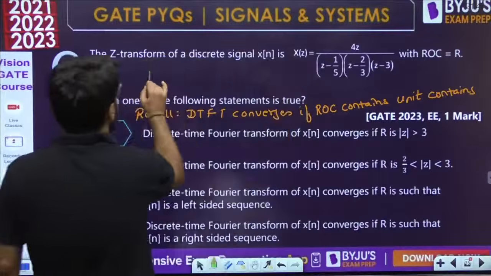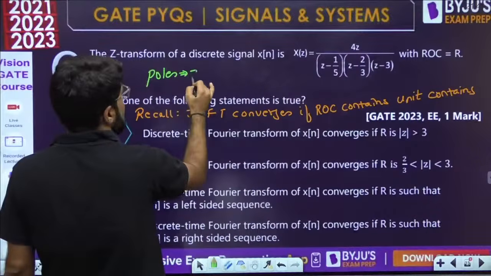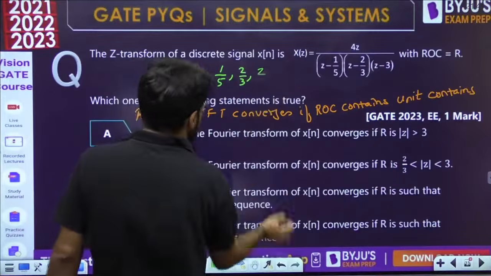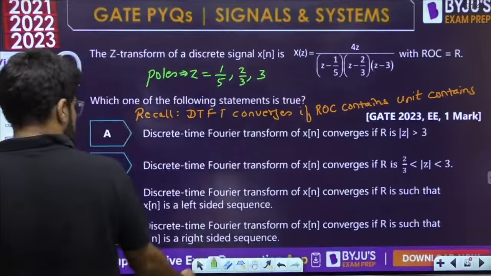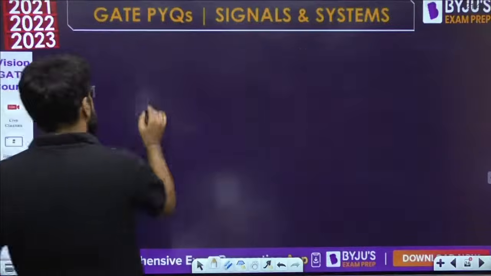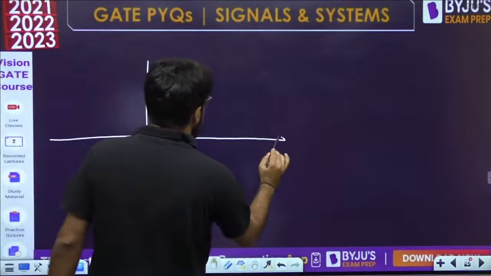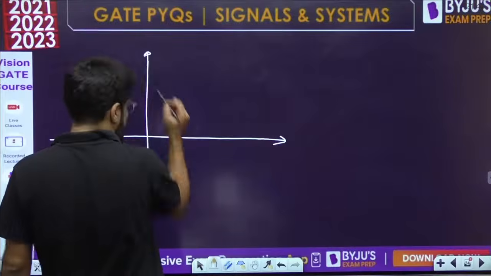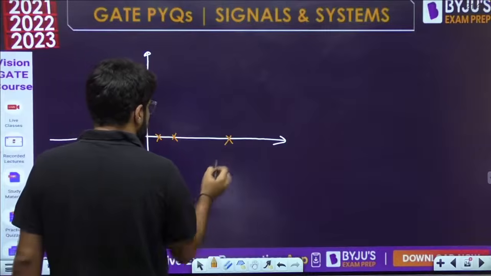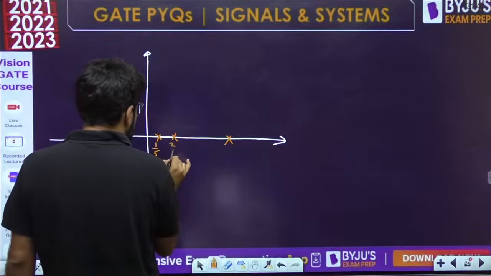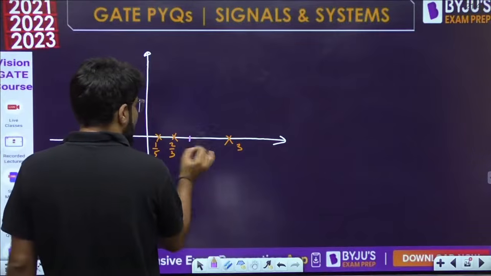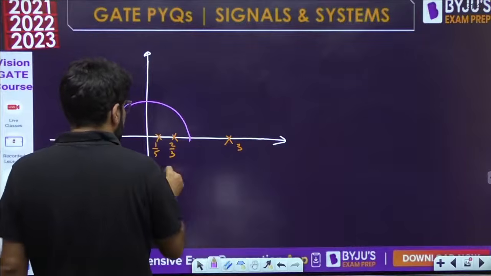poles here? If you notice, what are the poles here? The poles are 1 by 5, then 2 by 3, and then 3. So if you talk with respect to poles, there is the pole 1 by 5, then 2 by 3, and then suppose this is 3. So where is the unit circle? The unit circle is definitely here, between 2 by 3 and 1.